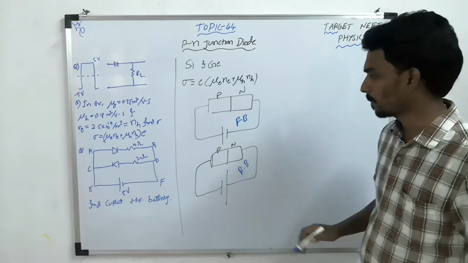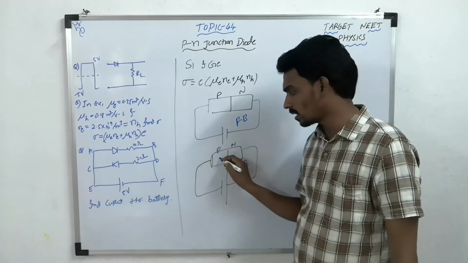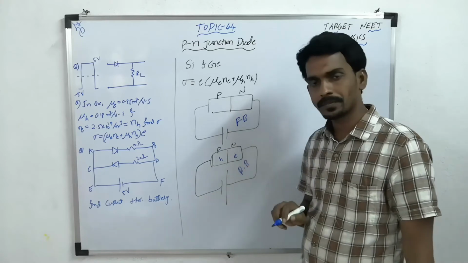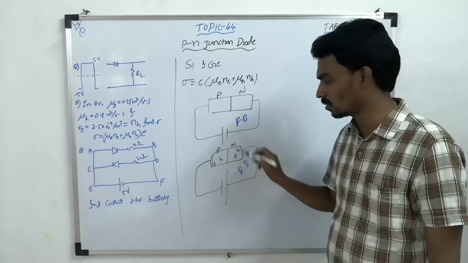And if you connect in reverse mode, the majority charge carriers are here holes and here electrons, and also there are some minority charge carriers, here electrons and here holes.